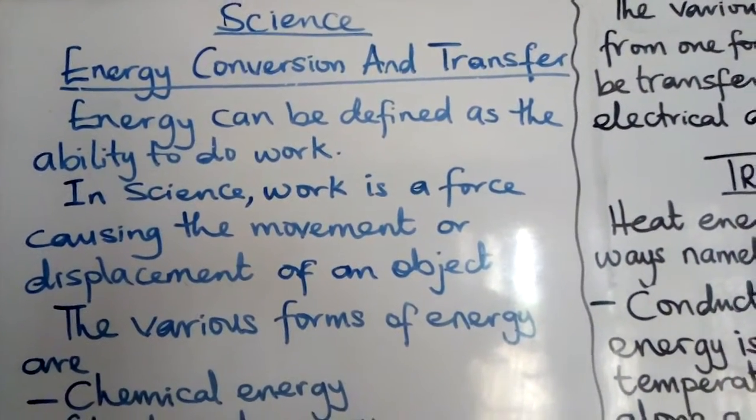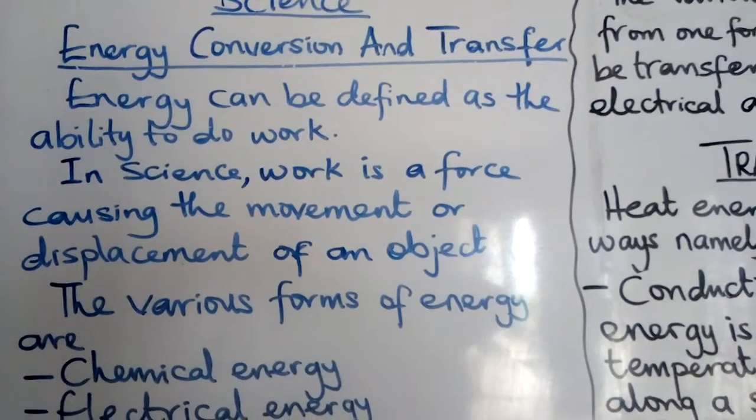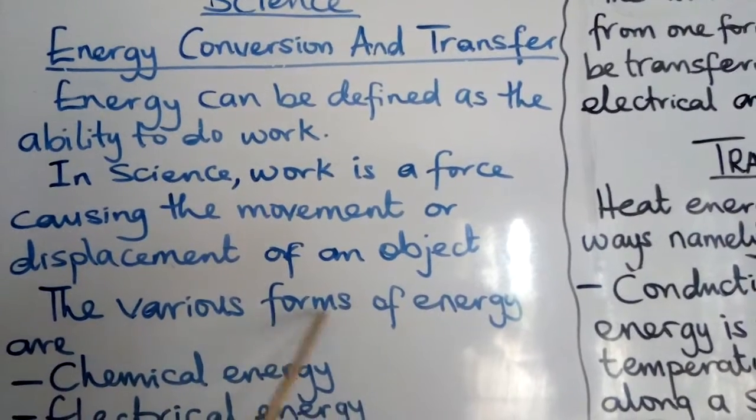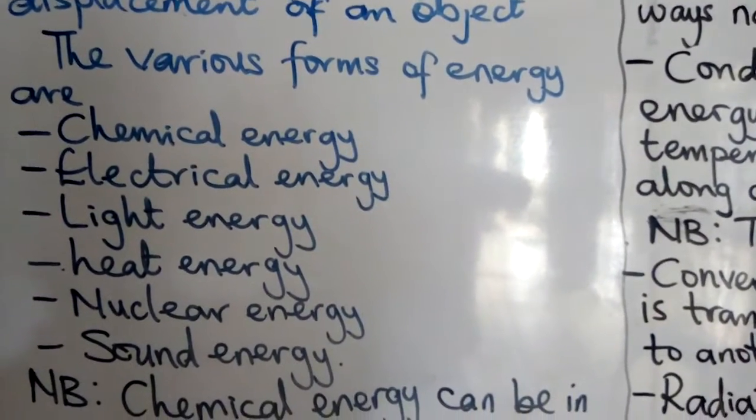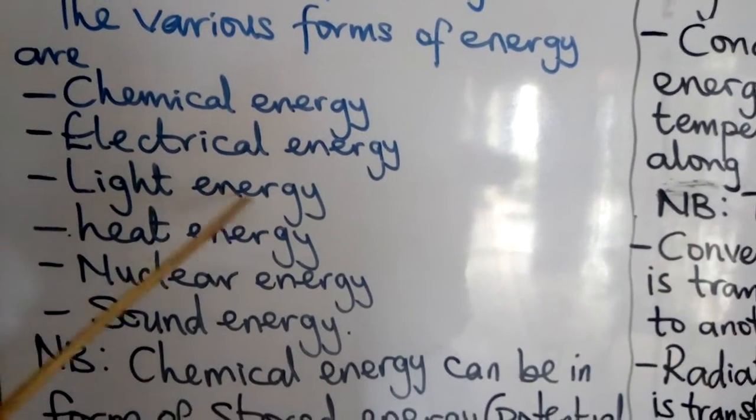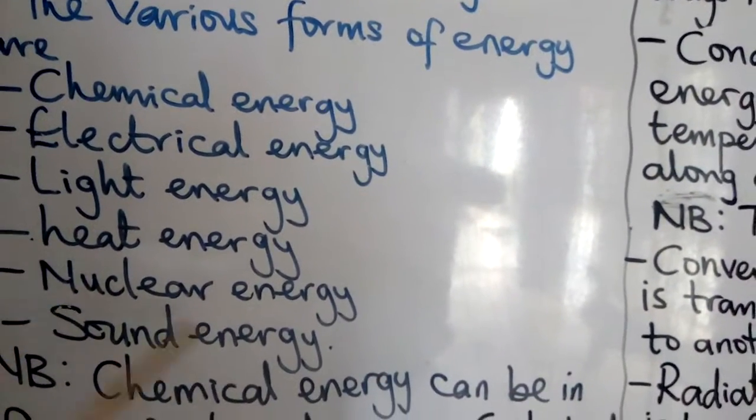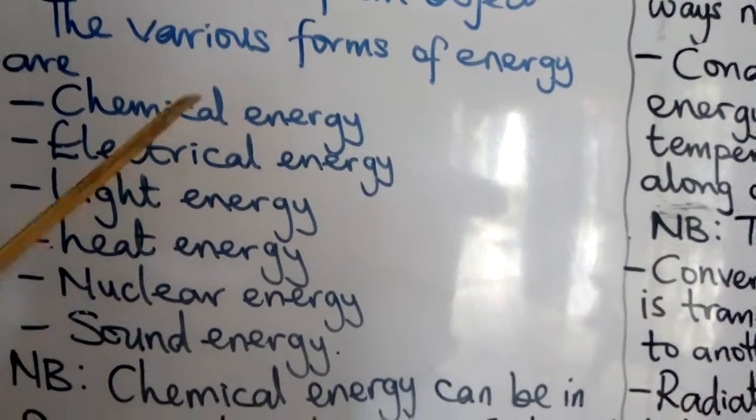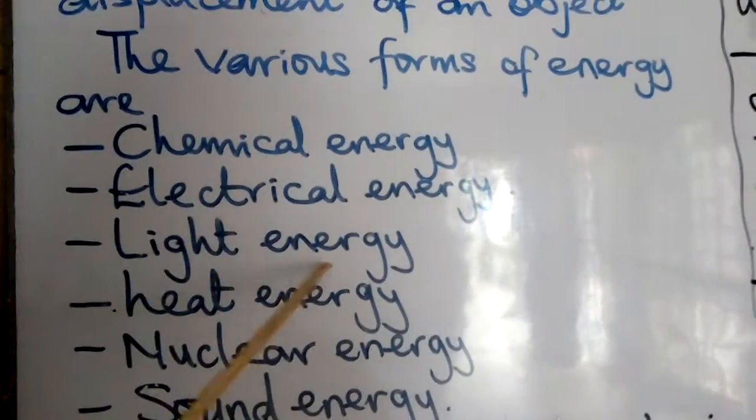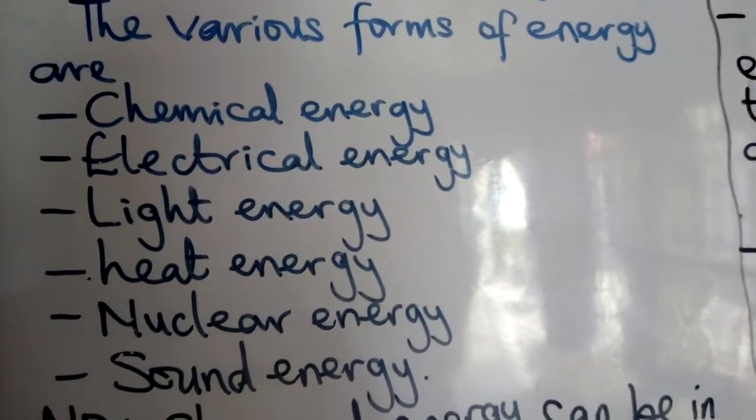In other words, work is the change of position. Work is done when there is a change of position of an object. The various forms of energy are chemical energy, electrical energy, light energy, heat energy, nuclear energy, and sound energy.